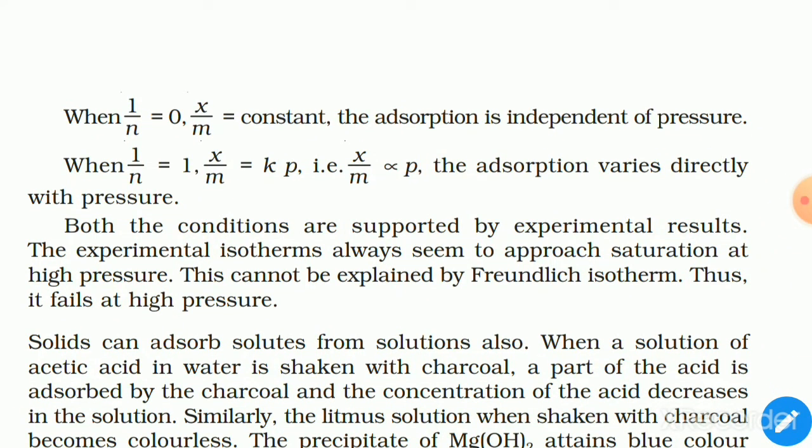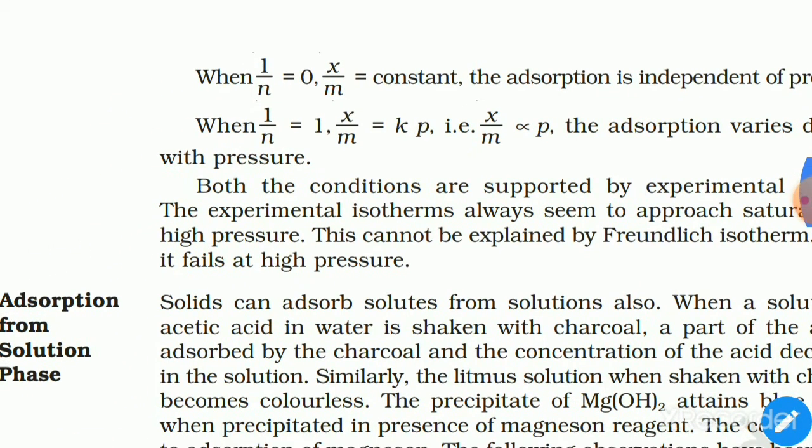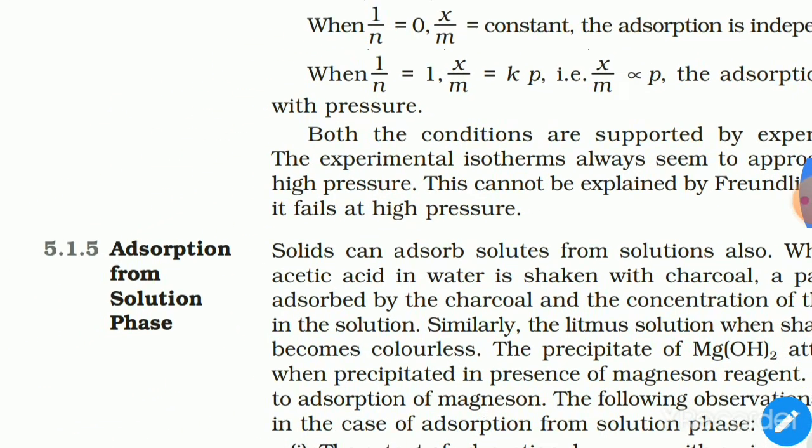When 1/n equals 1, x/m = k p, that is x/m is proportional to p, and the adsorption varies directly with pressure. Both the conditions are supported by experimental results. The experimental isotherms always seem to approach saturation at high pressure, which cannot be explained by Freundlich isotherm. Thus, Freundlich isotherm fails at high pressure.